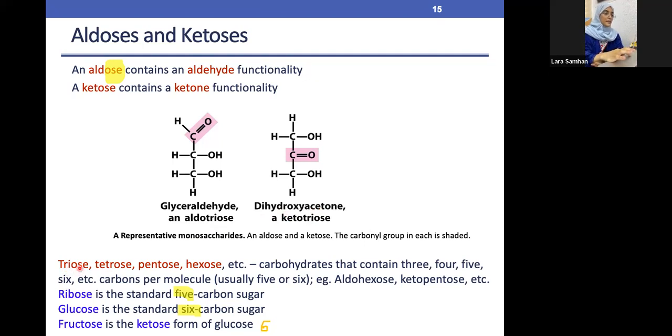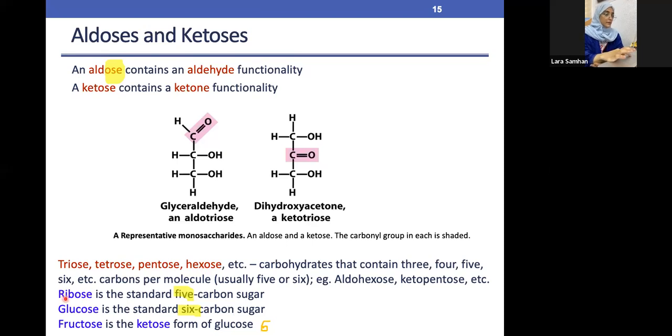Now, any word that ends with OSE, you know that it's immediately a sugar. So we have triose, OSE, sugar. Basically, those are different types of sugars. Tri means 3, so a sugar molecule with 3 carbons. Tetra is 4, pent is 5, hex is 6. So here we have 6 carbon atoms, and that is basically a sugar or carbohydrate.